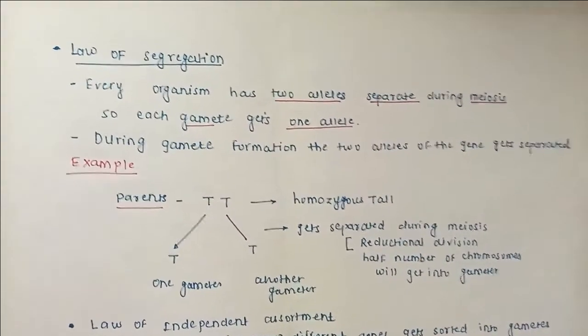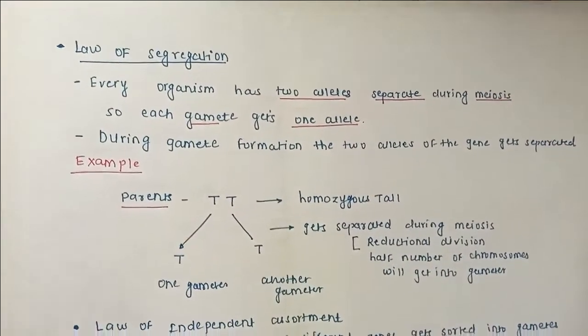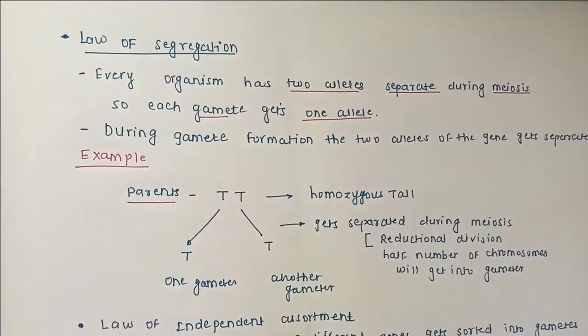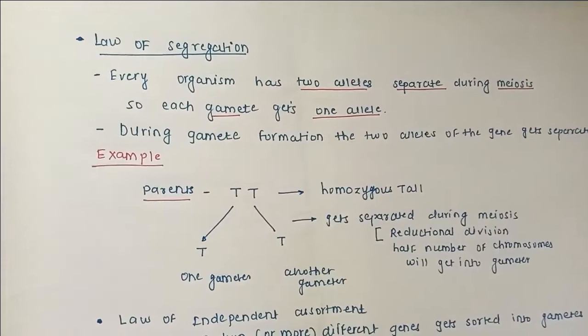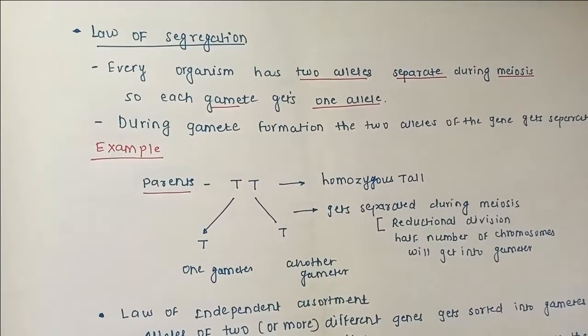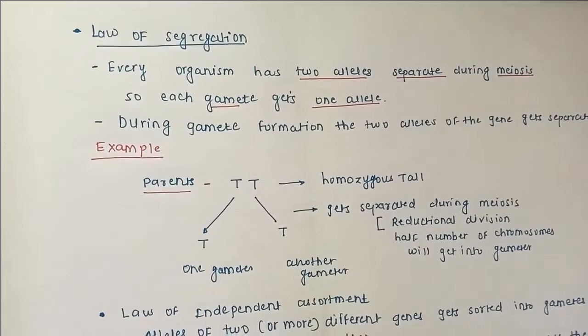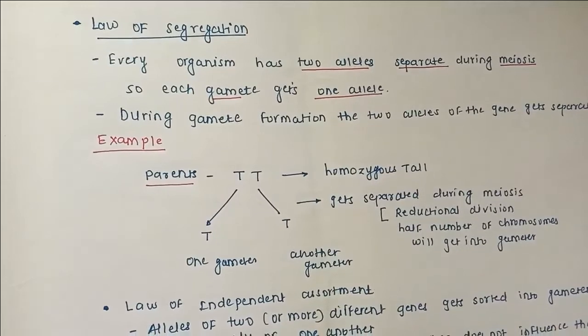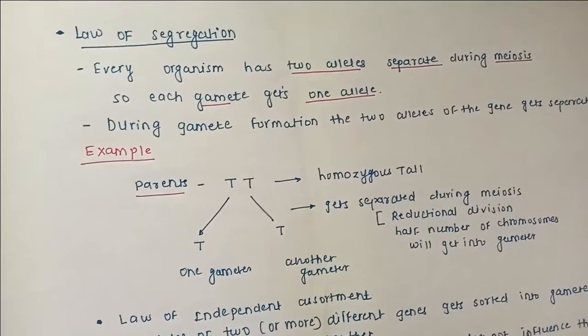The next is Mendel's second law, the law of segregation. Segregation, the name itself indicates separation. Now generally every organism we consider has two alleles, but there is also multi-allelism. We will study that in the next few lectures. So it is the separation of alleles during the process of meiosis.